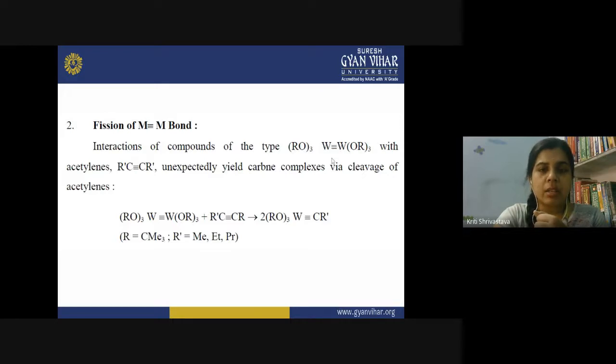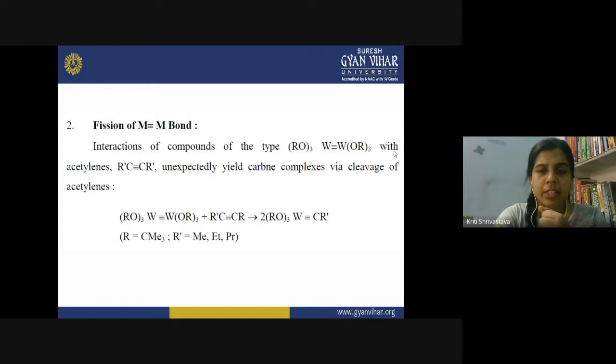If by any means we are able to break this triple bond, then we can prepare the alkylidyne complexes. What type of complexes are known for this? (RO)3W triple bond W(OR)3. This is a complex of tungsten having a triple bond between the two tungsten atoms.